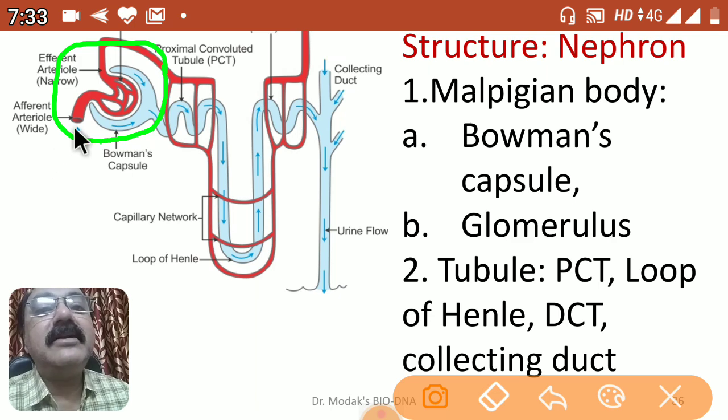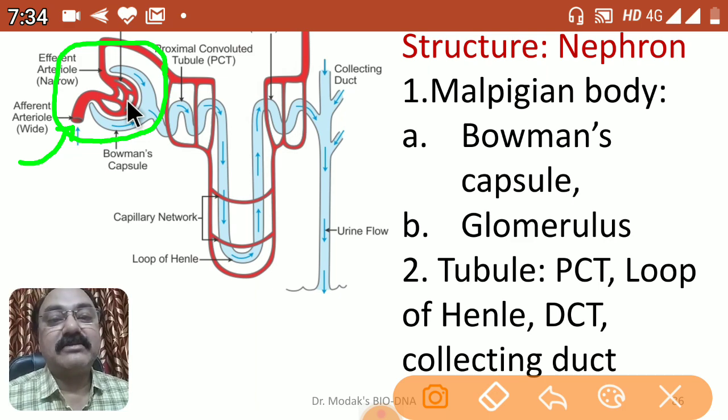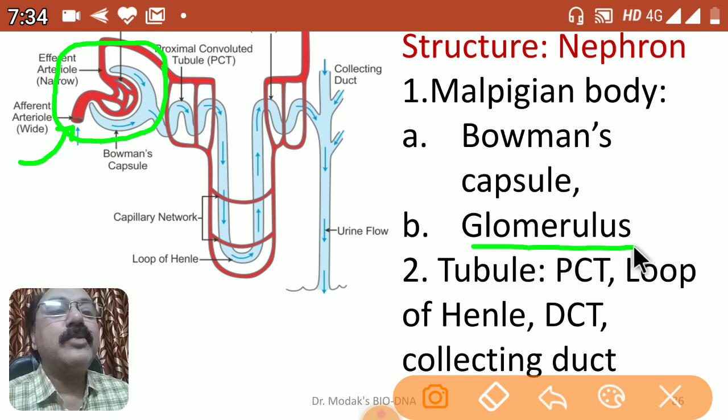afferent, that means entering, renal arteriole, which is carrying blood from the renal artery. There are a number of branches, called renal afferent arterioles, that enter into this cup-like structure, and here in this cup-like structure it divides and forms a knot-like structure, a complex network of blood capillaries. It is now called the glomerulus. What is it called? Glomerulus.